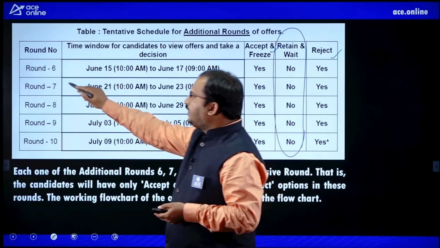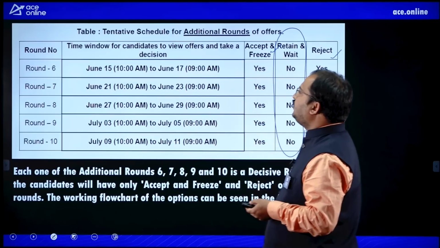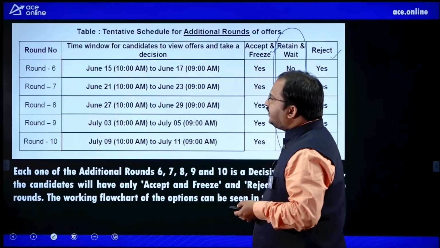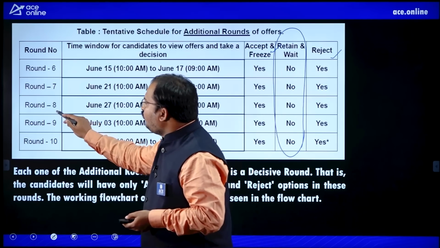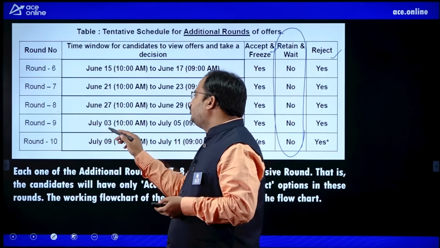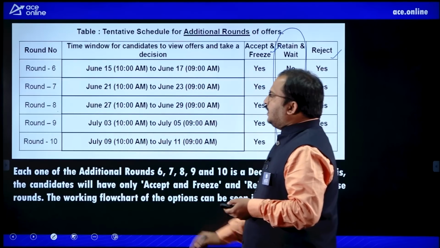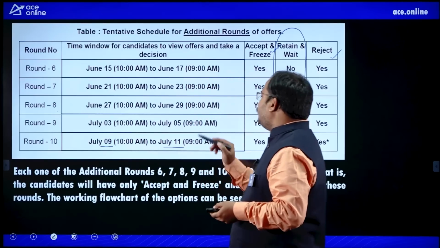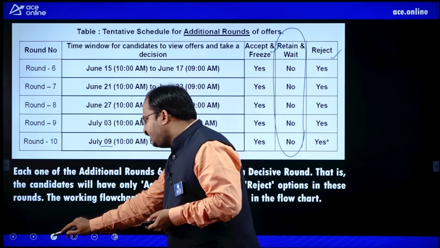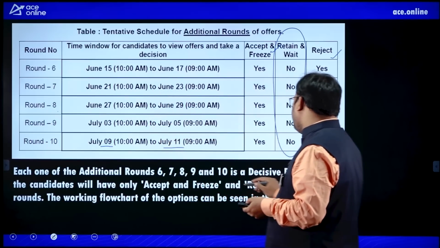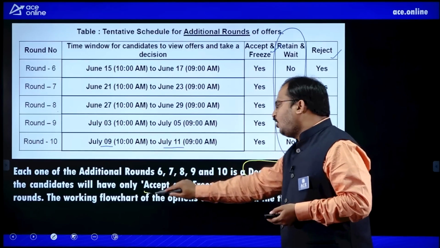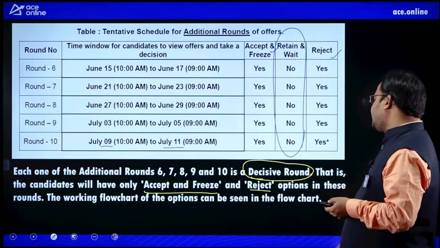So here you will have 5 rounds, round 6 will be between June 15 to June 17th, round 7 will be from June 21 to June 23, round 8 will be from June 27 to June 29, and round 9 will be from July 3 to July 5. And round 10 July 9th to July 11th, dear students. Each one of the additional rounds 6, 7, 8, 9 and 10 are decisive rounds. That is why you will have only two options, accept and freeze and reject options.